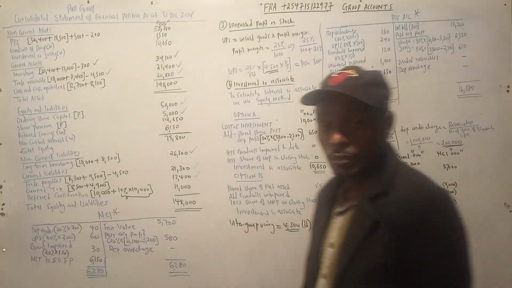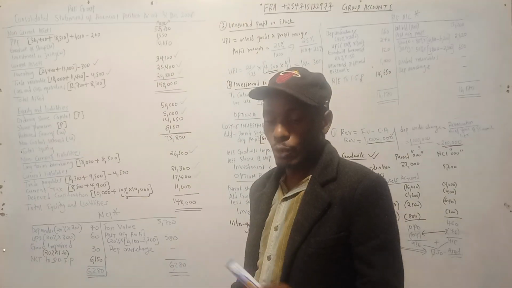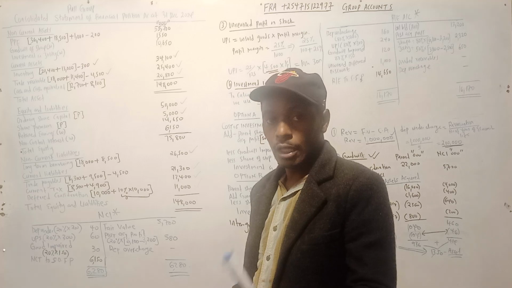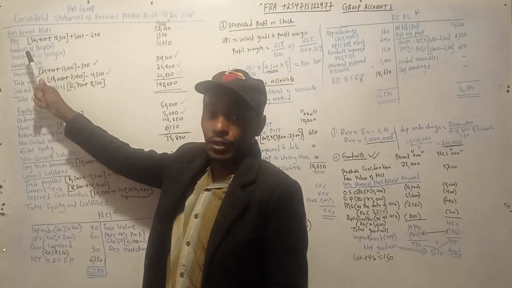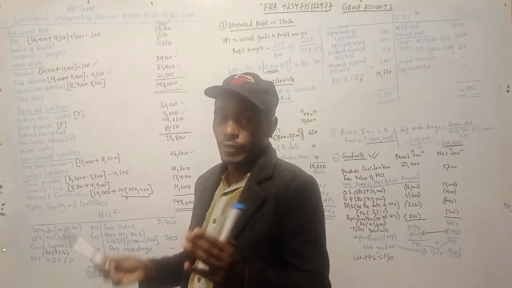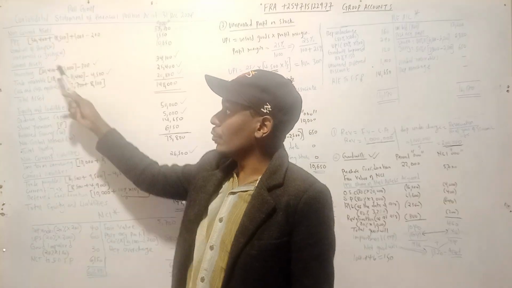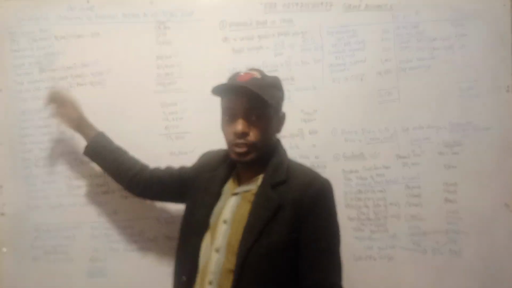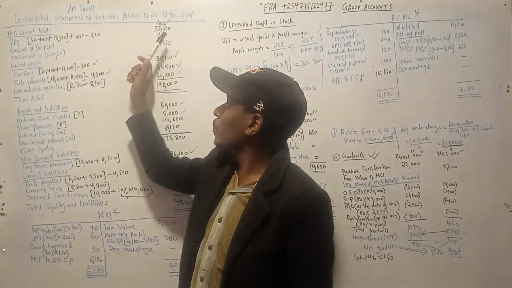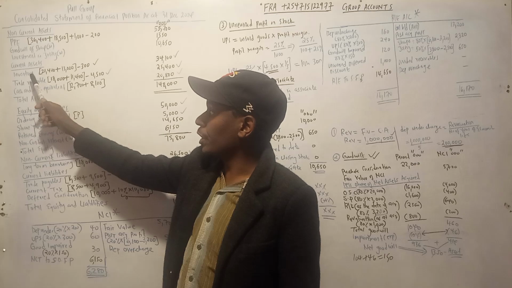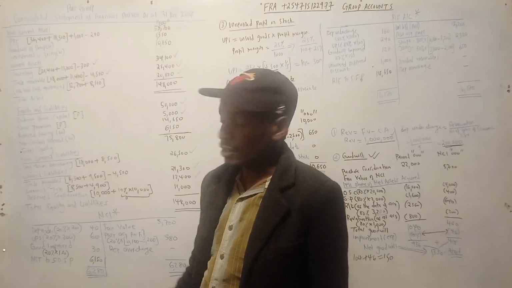So, in an exam, what I will advise you is that you check the items that are there in the balance sheet. You start with the PPE, if there is a PPE. If there is investment in subsidiary, you replace it with the goodwill. Investment in associate or in joint ventures, you put investment in associate or the joint venture, whichever it is. In this case, there was investment in joint ventures, you put it without putting the amount. Then you go to the current assets, you put the inventory and all the current assets available. For equity, you put all the items available.